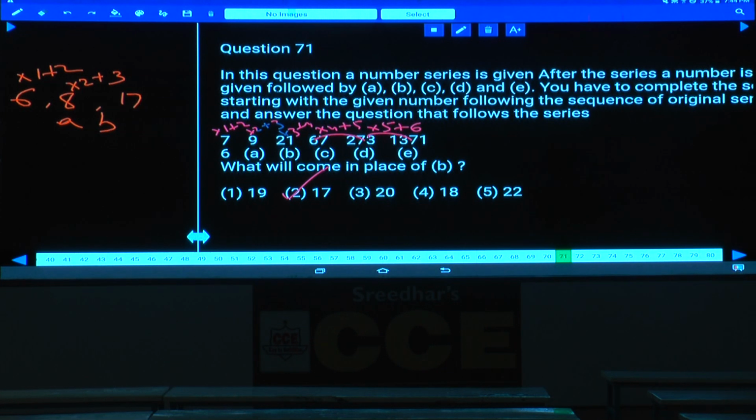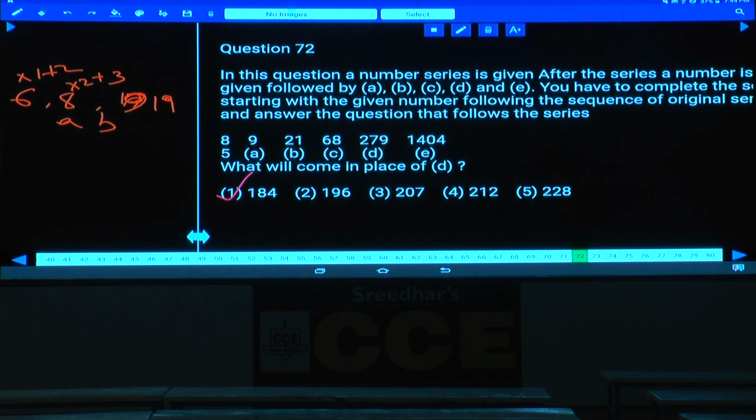Done with this? 19, no? Into 2 plus 3, 19. 19 is given in choice 1. Into 2, 16 plus 3, 19. Choice 1 is the answer. Then question number 72.